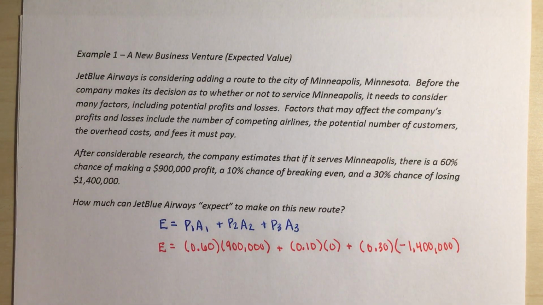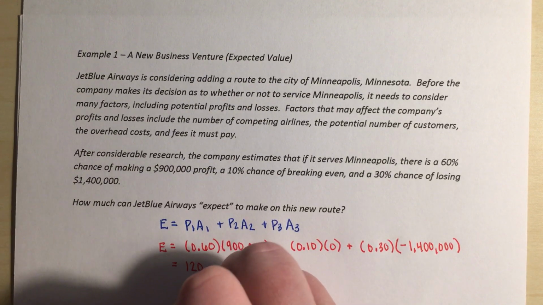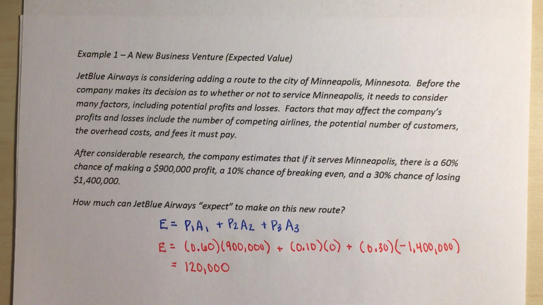And then from here we can just simply plug this into our calculator, and that is going to give us a final answer of 120,000. Make sure you don't forget about that negative sign. Make sure we get everything entered into our calculator correctly.